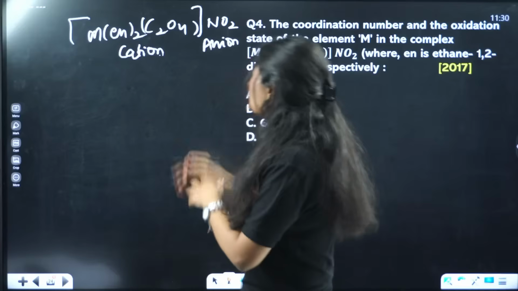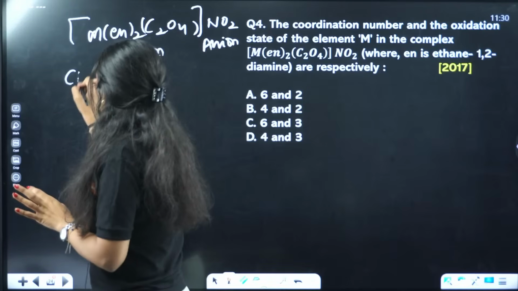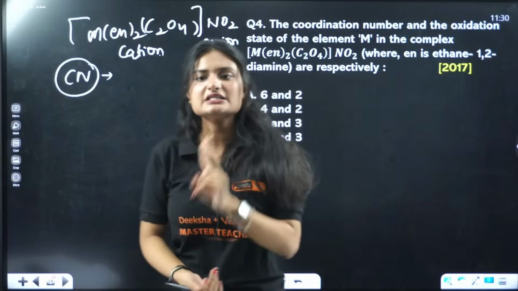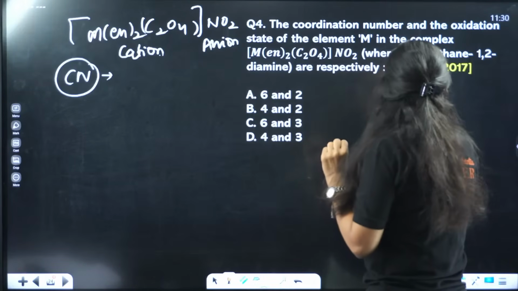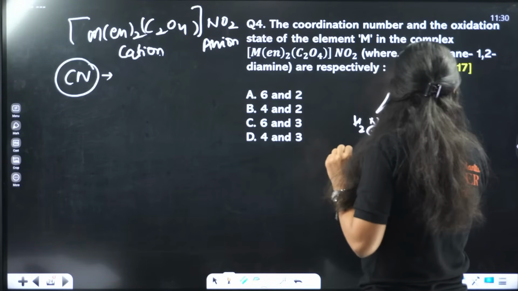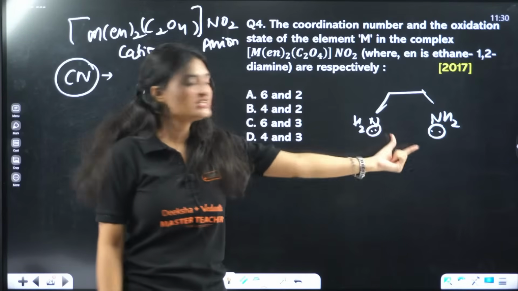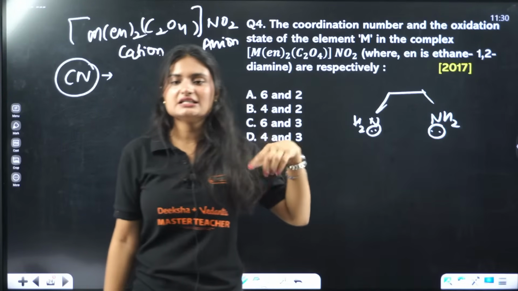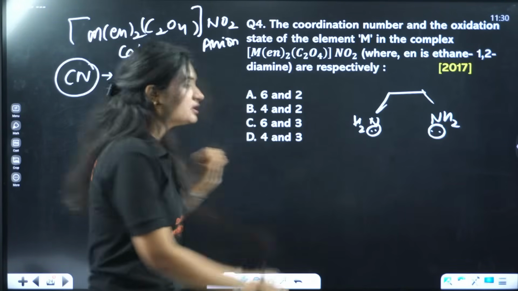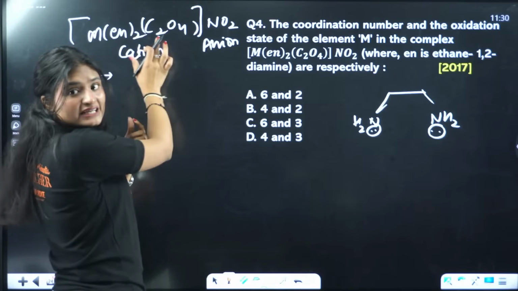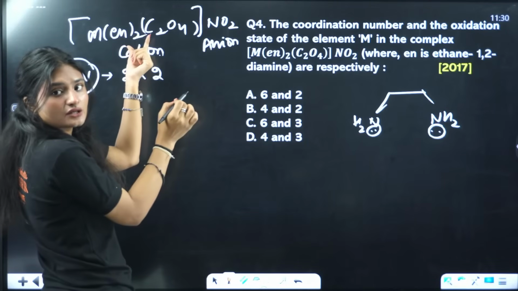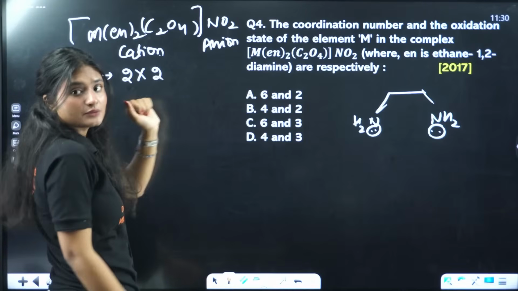Okay. So let's figure out the coordination number first. For ethylene diamine, the denticity is 2. Ethylene diamine forms bond by these two nitrogens. Both of these two nitrogens donate. So the denticity, the number of donor atoms that are donating to the central atom, is 2. Coordination number will be number of ligands. Number of ligands is 2, and the denticity is also 2 for ethylene diamine.